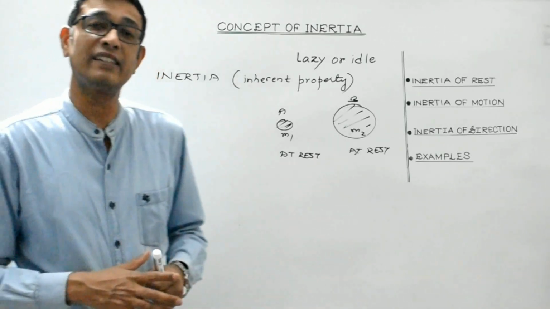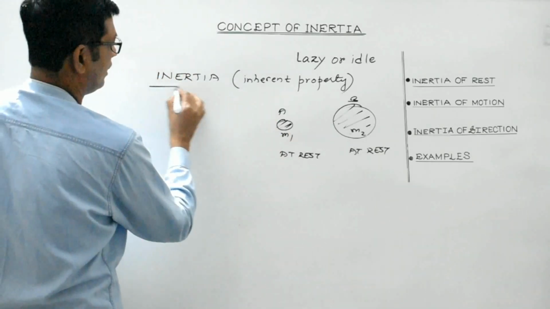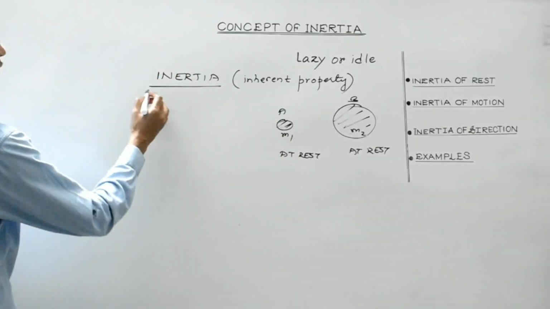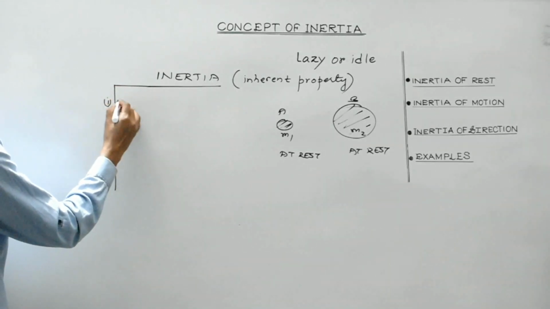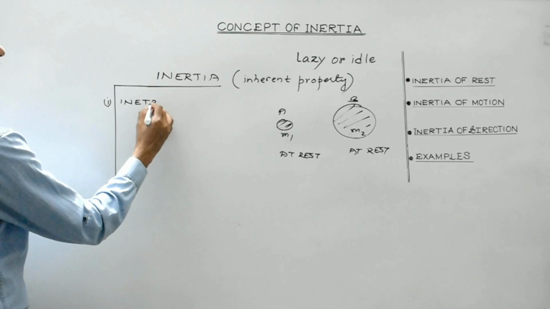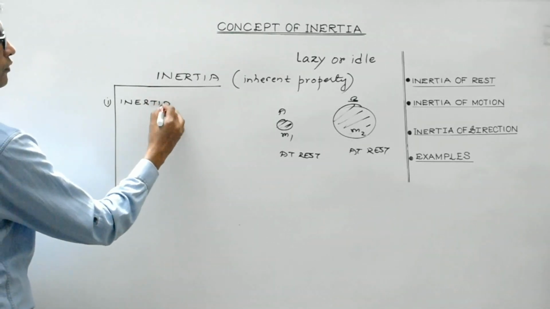Now, talking about the types of inertia, students, inertia can be broadly classified into three types. First is the inertia of rest.